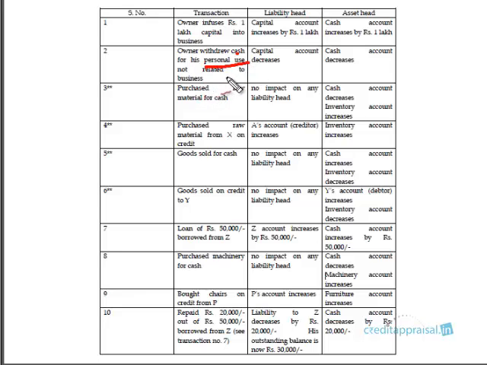This is not related to the business. He has drawn for his personal use. So please recall segment 2.2 where we discussed the business entity concept, where we said the owner and the business are separate. So the owner, even though he has drawn for his personal use, cannot say don't make an entry, it is my money. He can't say that. So the accountant goes ahead and enters this transaction in the books of accounts.